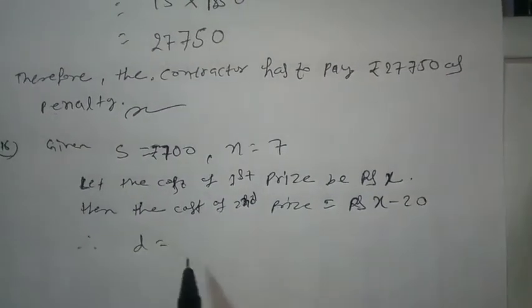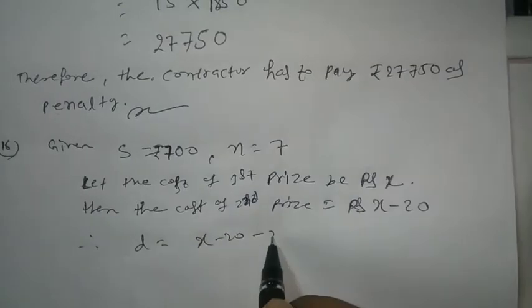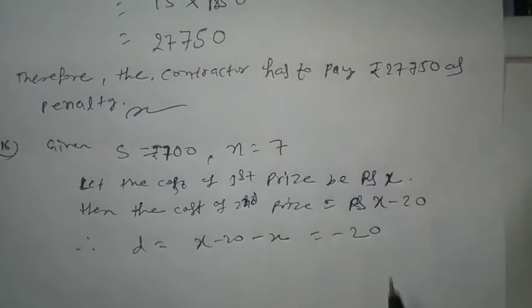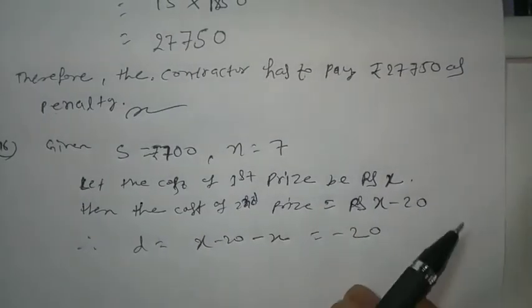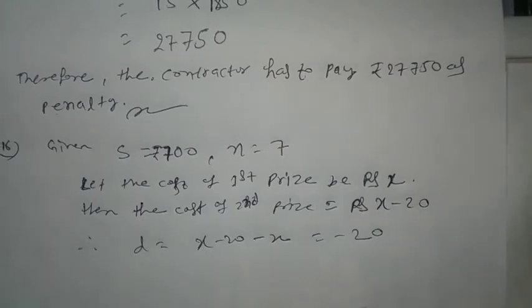Therefore D is equal to X minus 20 minus X is equal to minus 20, second prize minus first prize.